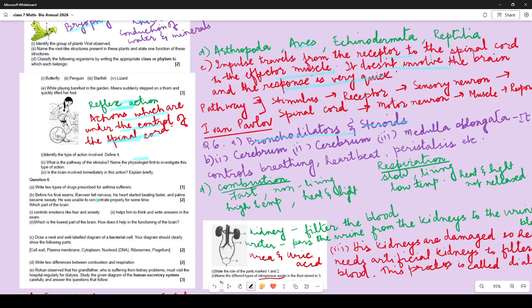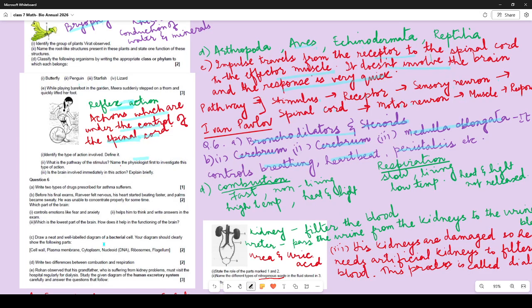Before his final exams, Ranveer felt nervous. So which part of the brain controls emotions like fear and anxiety? Cerebrum. Helps him to think and write answer. Again cerebrum. So few of you got confused and wrote in one of the options cerebellum. No, it is cerebrum for both of them. Which is the lowest part of the brain? It is medulla oblongata. And what is its function? It controls breathing, heartbeat, peristalsis, which helps the food to move forward in the esophagus. All those involuntary actions are controlled by medulla oblongata.